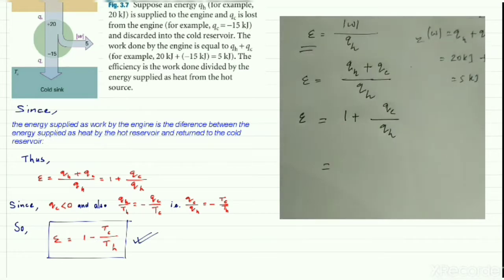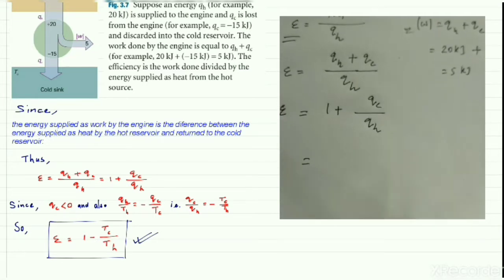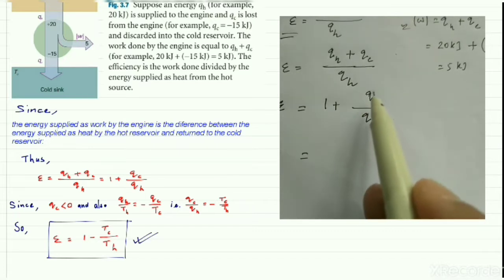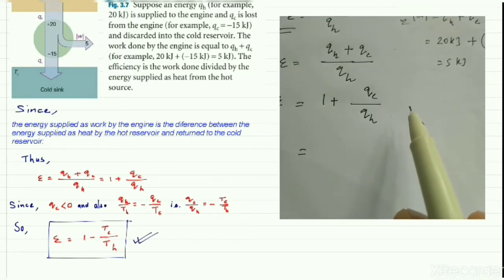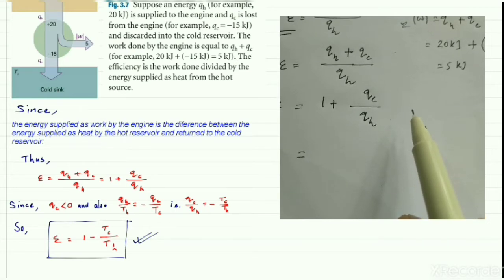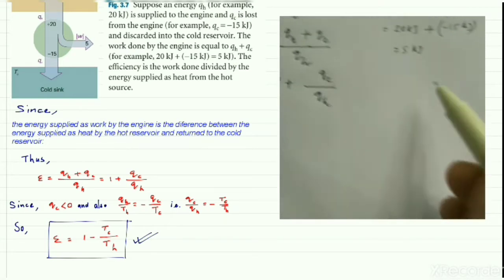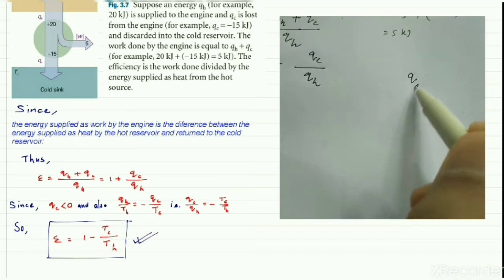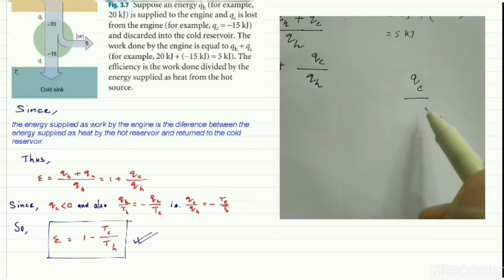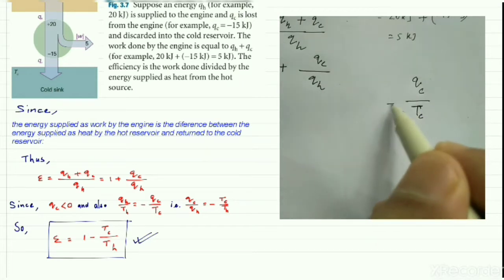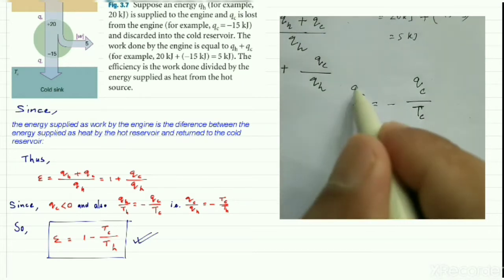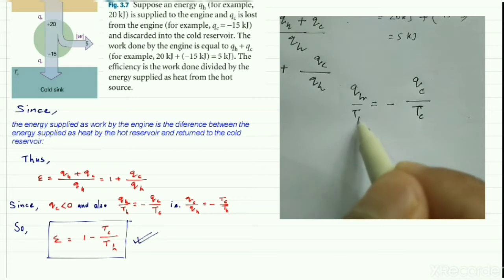Again, we have some idea about this second term, QC by QH, from the previous study. We have already proved in the justification part that QC by TC is minus QH by TH.